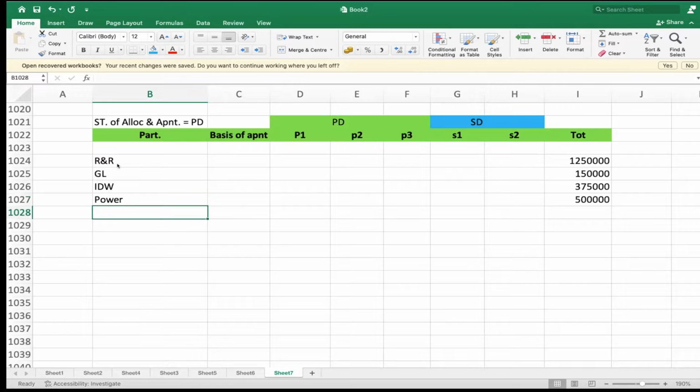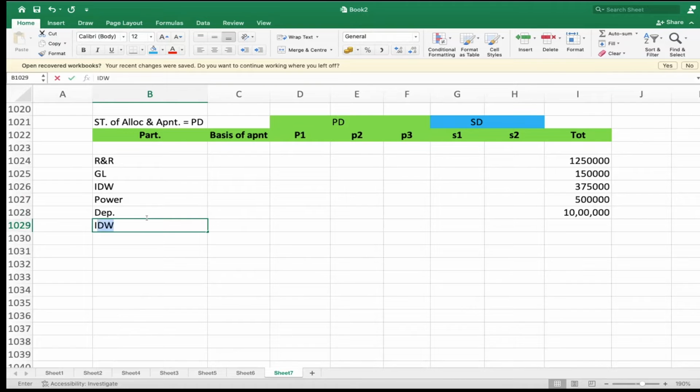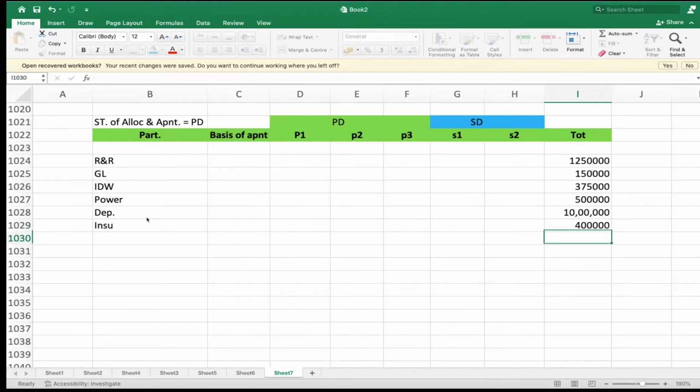Next, depreciation on machinery, 10 lakhs. Next, insurance on machinery, 4 lakhs. That's all.